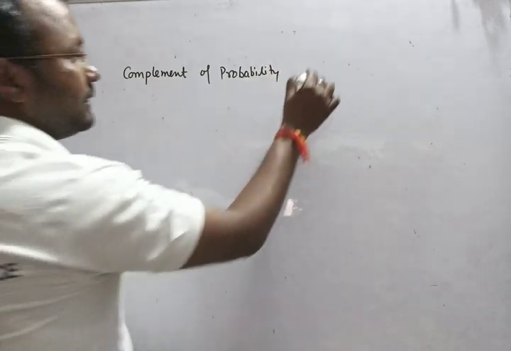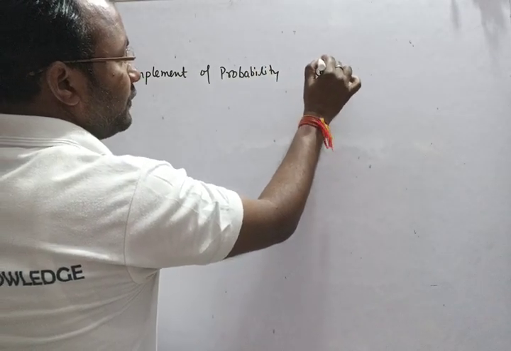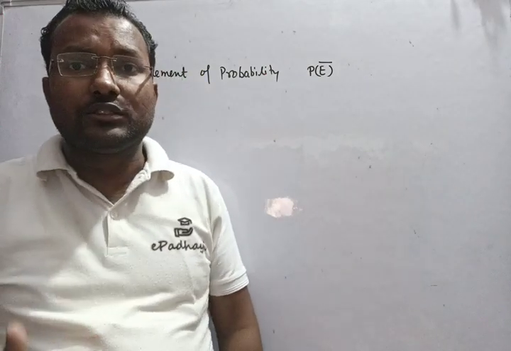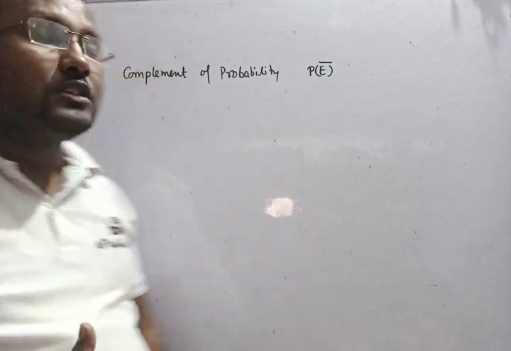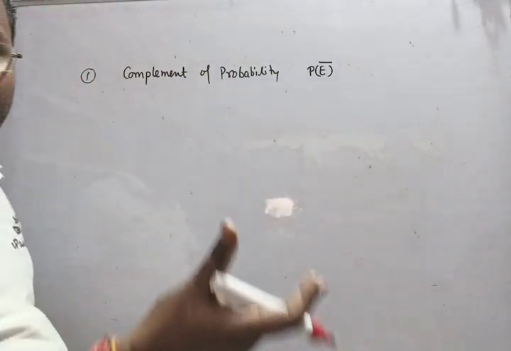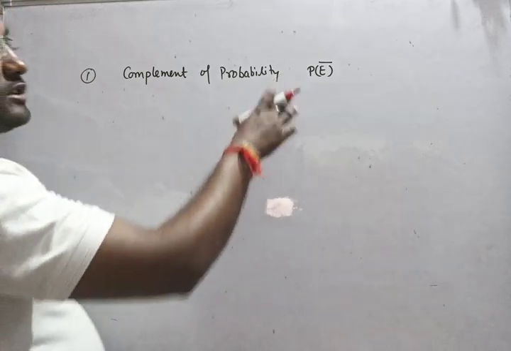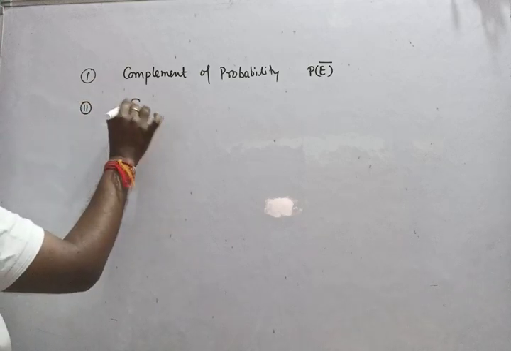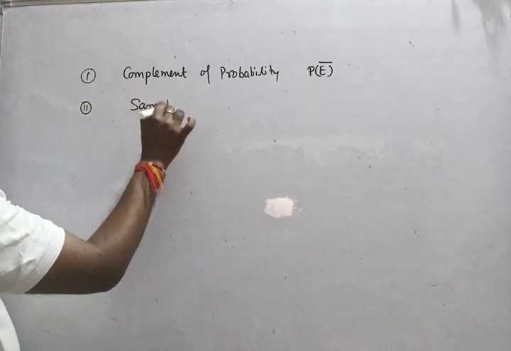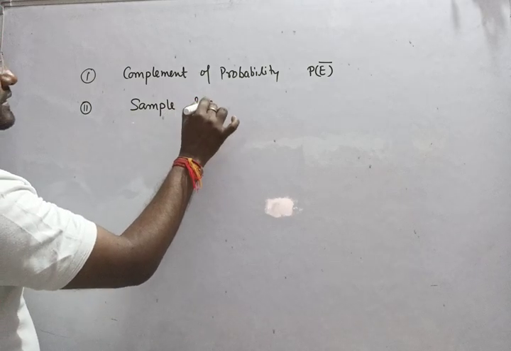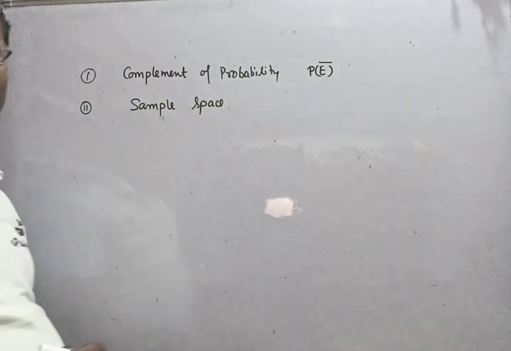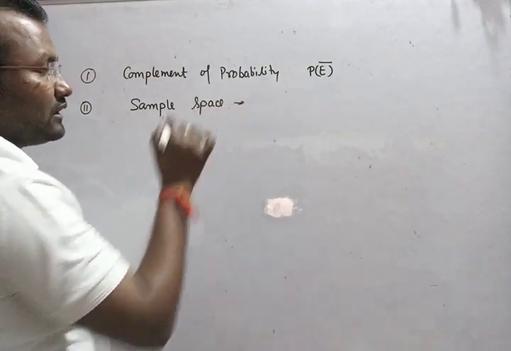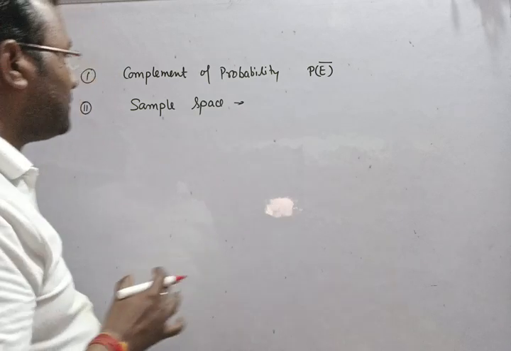That is basically P E bar. If you know that probability is the chance of any event to happen, then the complement of probability, or complementary probability, you can say, is the chance of that thing not happening. The second question was, what is a sample space? I gave the answer that the total number of possible outcomes is called the sample space.